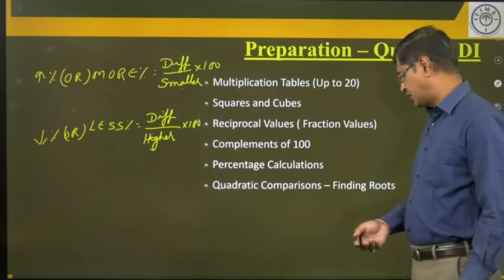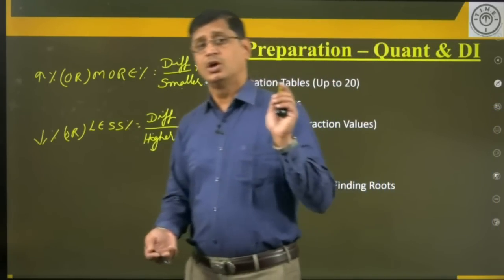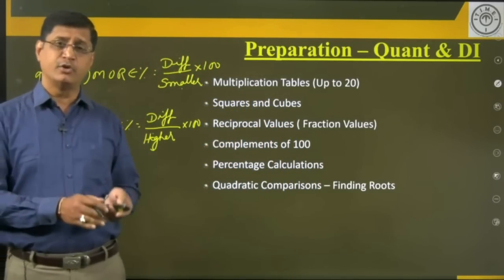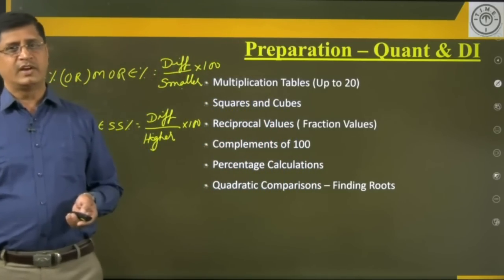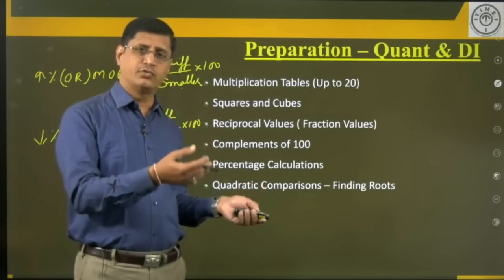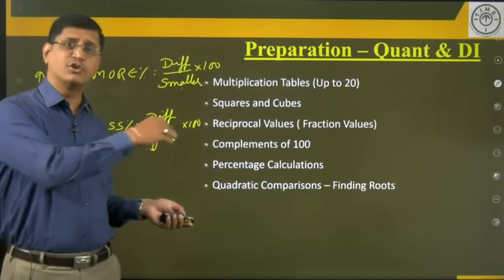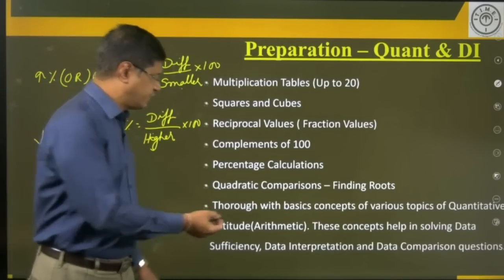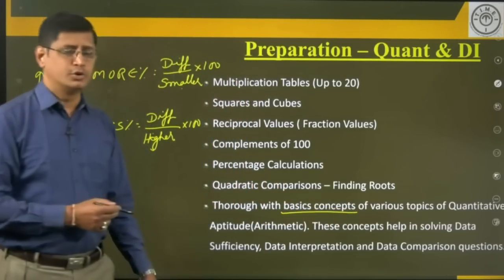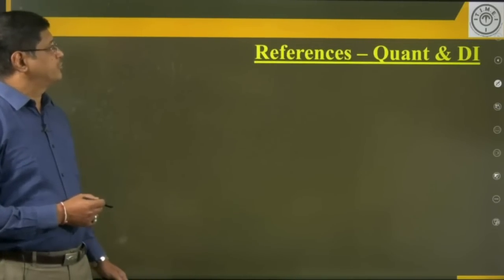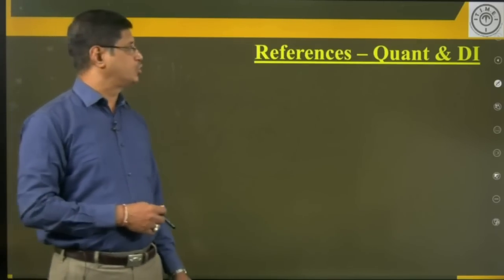The next one is quadratic comparisons. Already I told you not to answer the question by using the formula. Find the answer by using the factors. Simplify by using two factors as a product of two factors whose sum or difference equals the middle term. Basic fundamentals you need to be strong to get a good score in the quant area, the reference for quantitative aptitude and DI.